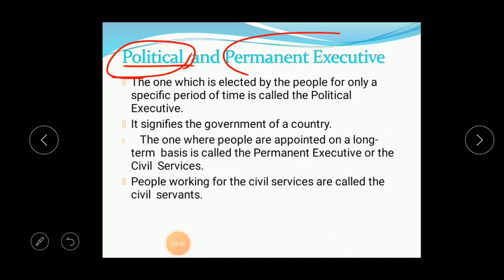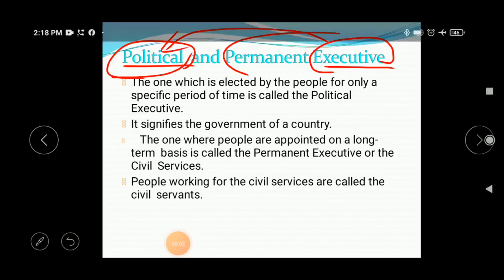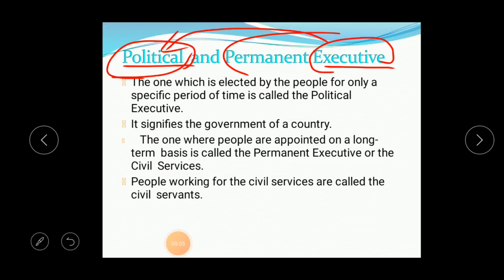All those functions are collectively known as the executive. All those functions done by them in taking decisions day to day are known as the executive, so now it is called the political executive. Next you can see that they are called executives. Why are they called executives? It is because they are in charge of executing the policies. That is why they are called the executives.